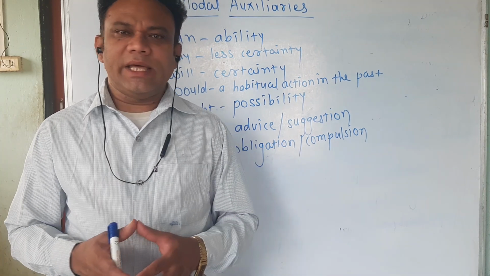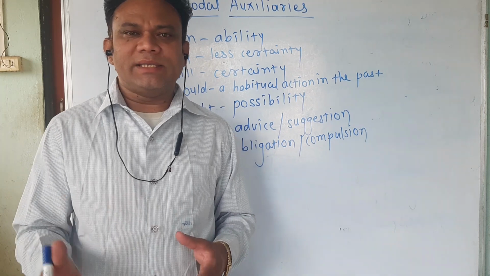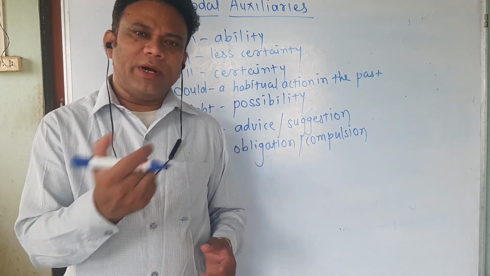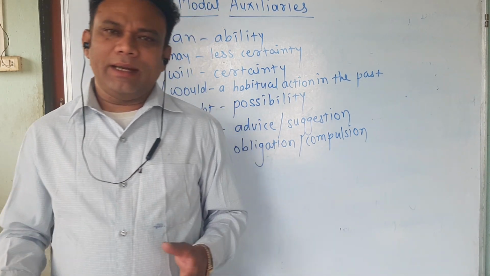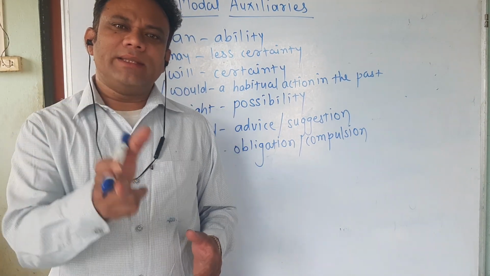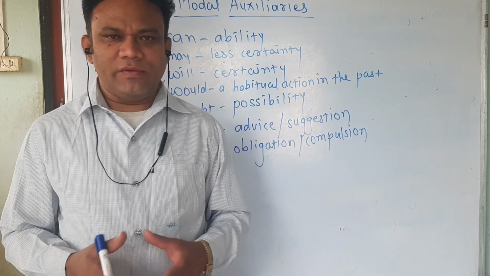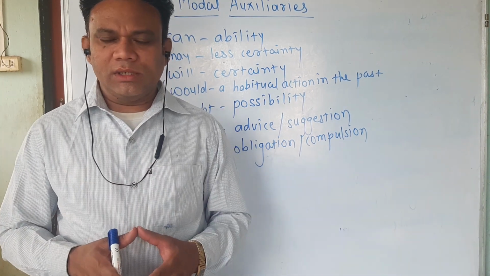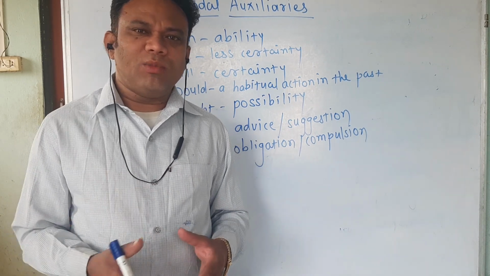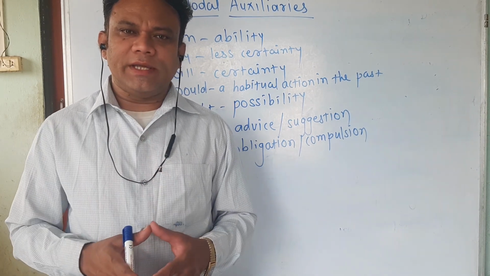One more way is there in which the questions are asked in the examination. They give a particular sentence in which a modal auxiliary is used, and they tell us to use another modal auxiliary in place of that. For example, you should follow the rules. In this sentence, which is the modal auxiliary? Should is there.